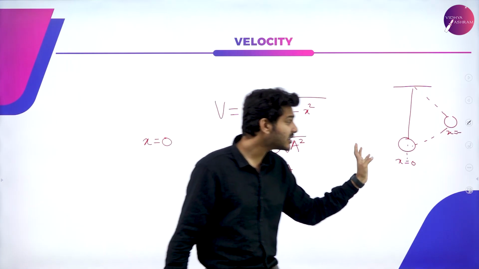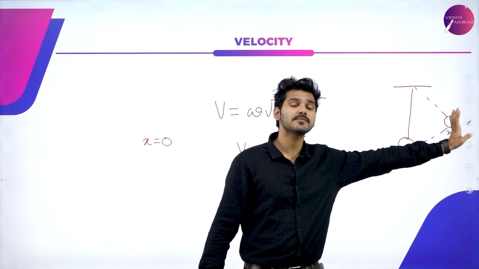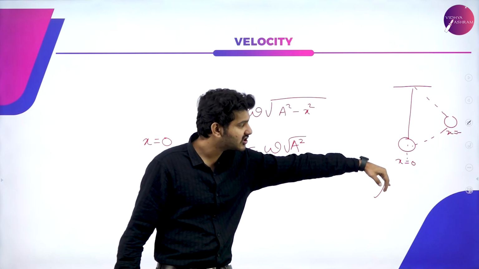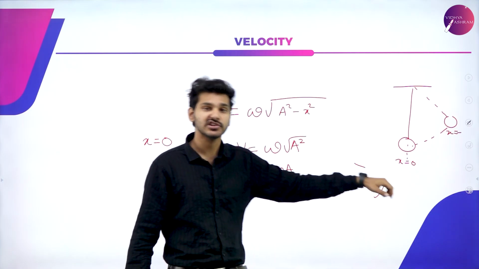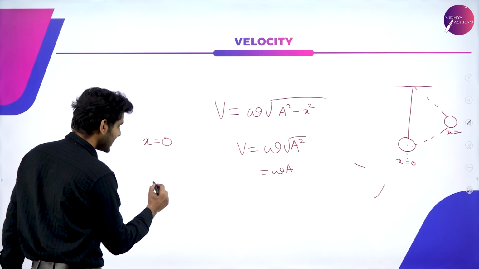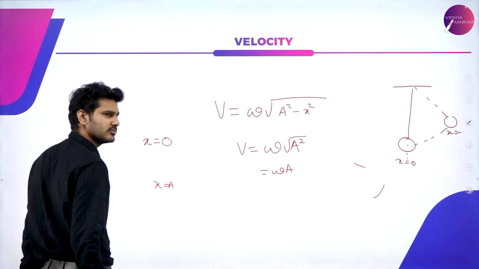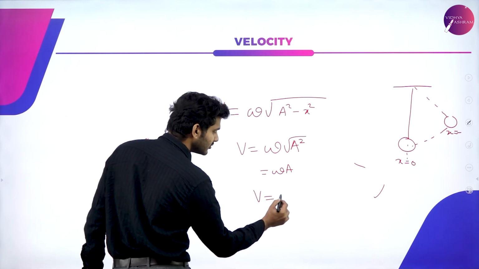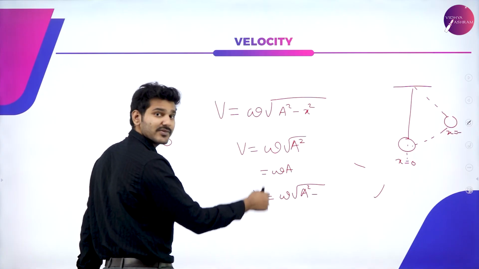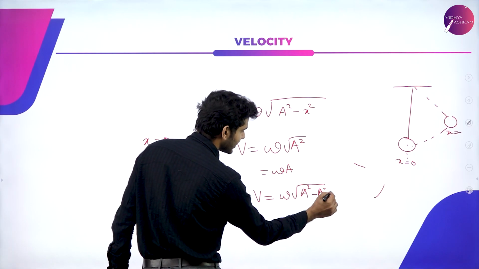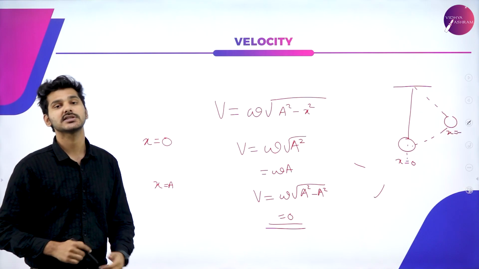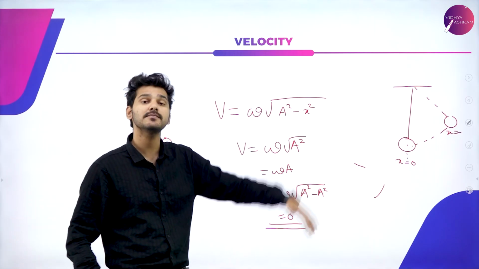As I explained earlier, the pendulum which is swinging to the extreme position slows down, becomes minimum value, comes back, achieves maximum value and repeats the procedure. So here again at mean position you will have maximum value. What about at the extreme position? x is equal to a, so automatically v is equal to omega into root of a square minus x square will become a square minus a square, which is 0, so velocity will become 0. That is, minimum velocity will be attained at the extreme positions.